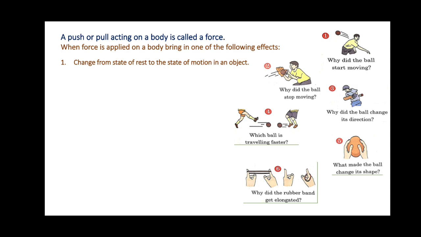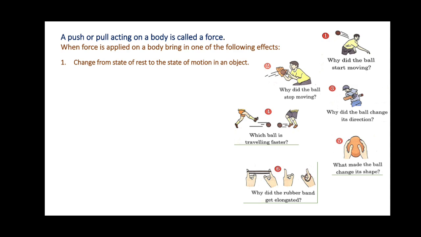Now look at picture number 2. Why did the ball stop moving? Now, this is the opposite of picture number 1. In this picture, the object, which is the ball, was in the state of motion, and when the boy catches the ball, now it is in the state of rest.